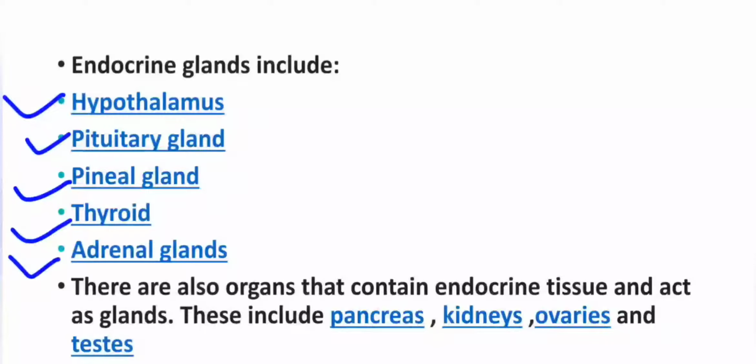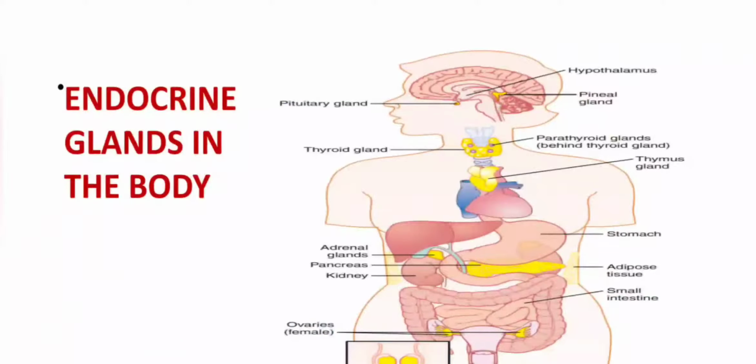Then there are certain organs which also act as endocrine tissues and act as glands. These are the pancreas. Pancreas is a leaf-like structure found just below the stomach. Then kidneys also produce certain secretions and act as endocrine tissues. Ovaries in the female reproductive system and testes in the male reproductive system also act as endocrine glands. This diagram depicts the location of these glands.